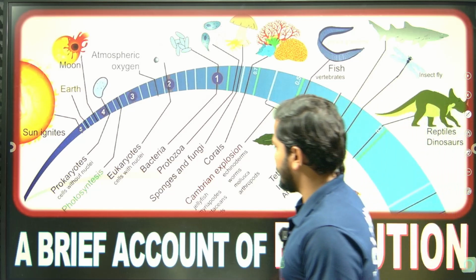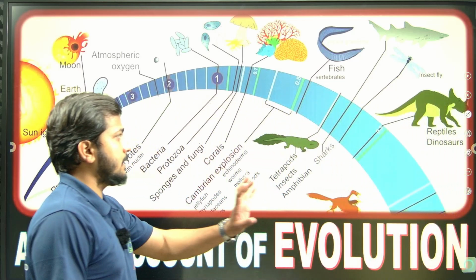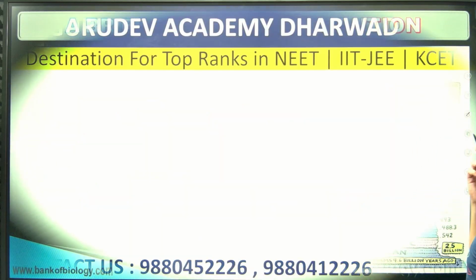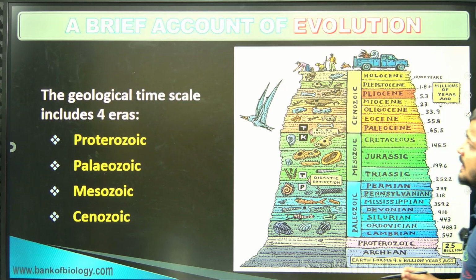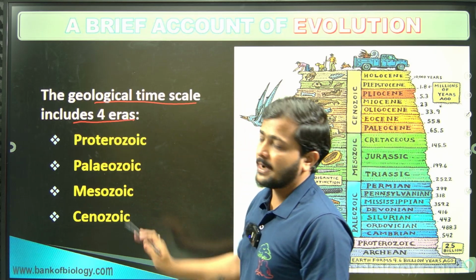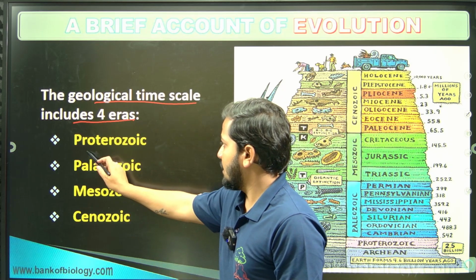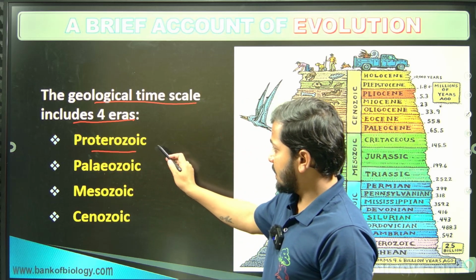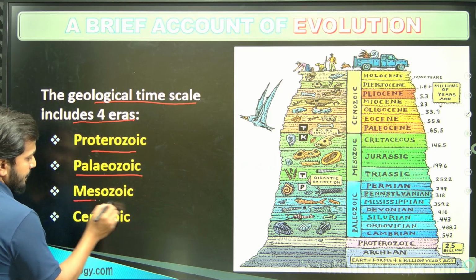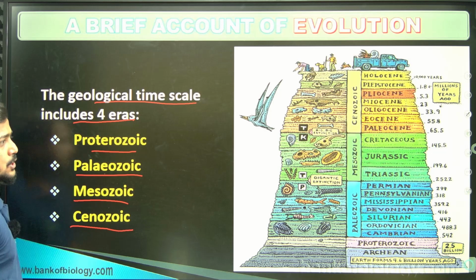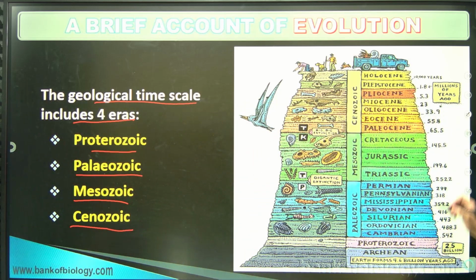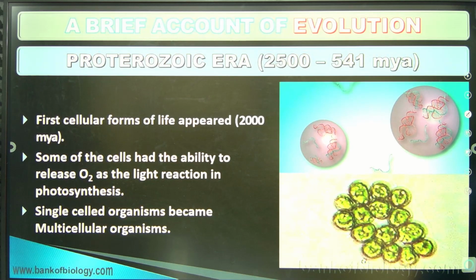Now we'll discuss a brief account of evolution. So one by one we'll go on discussing ahead with respect to this, right? Majorly, the geological time scale includes 4 eras, that is nothing but Proterozoic, then Paleozoic and Mesozoic and Cenozoic, right? So these are the 4 eras we should remember with respect to the geological time span.